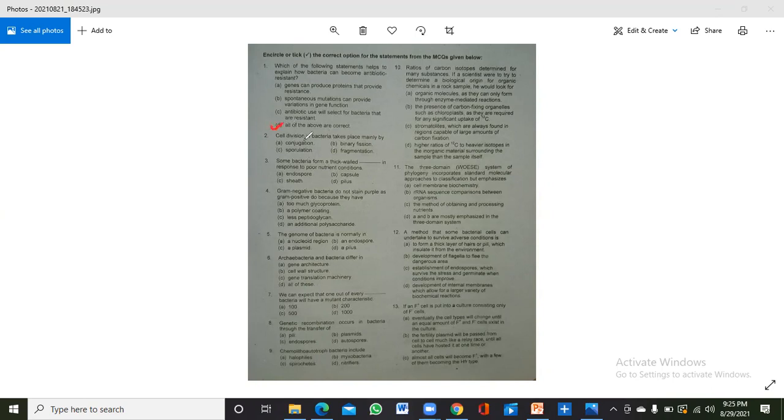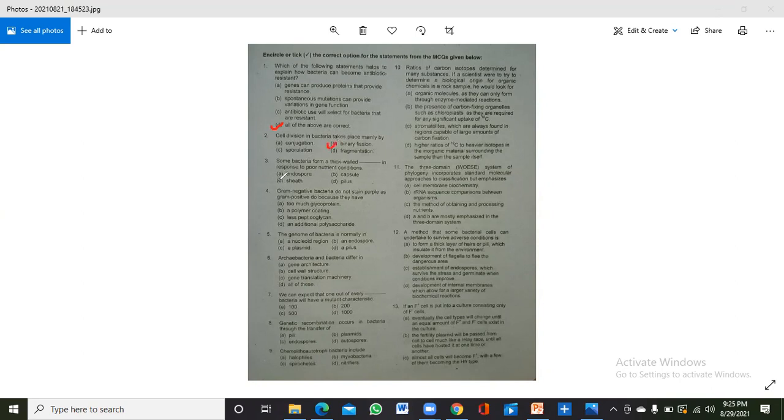Now the second one: cell division in bacteria takes place mainly by conjugation, sporulation, fragmentation, or binary fission. We all know that bacteria mostly divide through binary fission. So the correct answer is B.